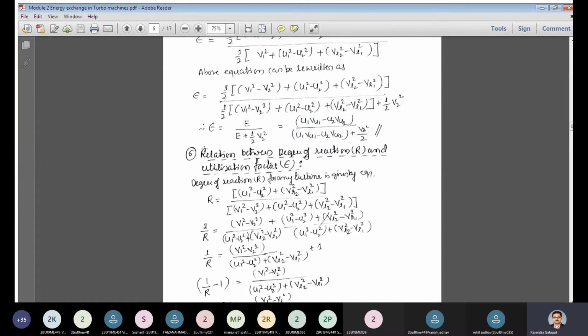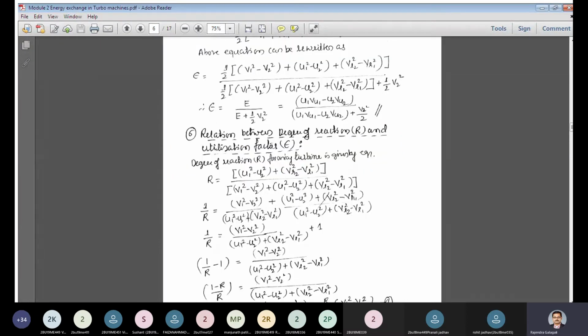Now let us derive this relation. What is the relationship between degree of reaction and the utilization factor? Sometimes there is a question in the examination where you are asked to define degree of reaction and the utilization factor, and show the relationship between them. So this has also been given as an assignment question for you. Okay, and now let us derive.